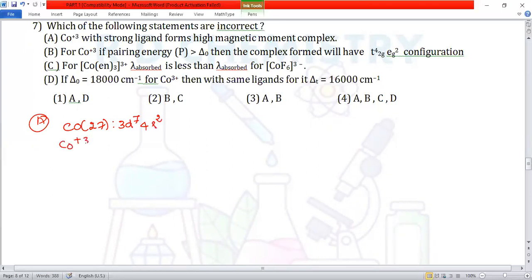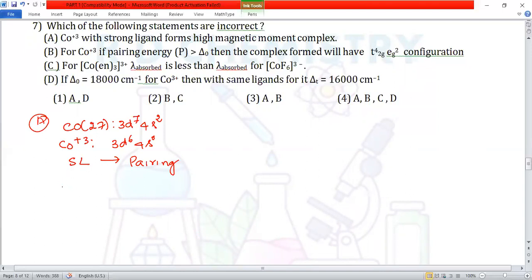Cobalt plus 3, so it is 3d6, 4s0. And in the presence of a strong ligand, electron pairing takes place. When electron pairing takes place, we'll see whether there will be remaining unpaired electrons or not.